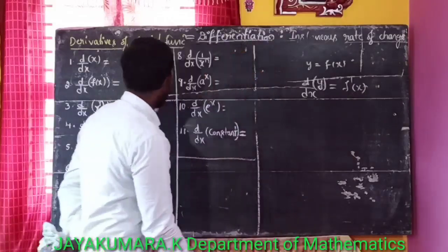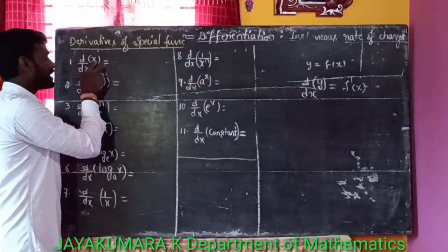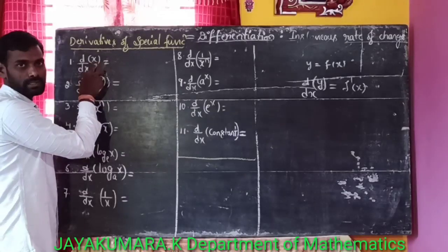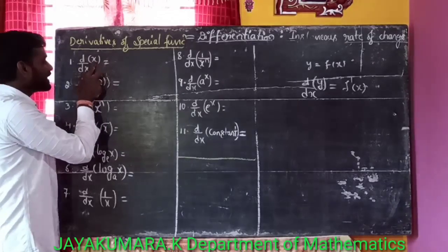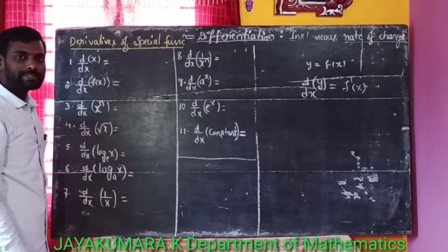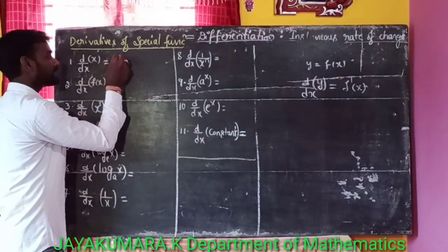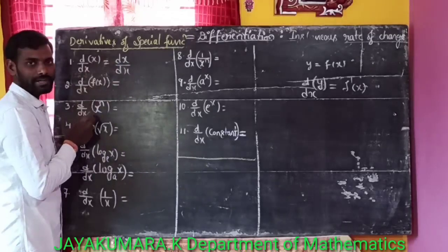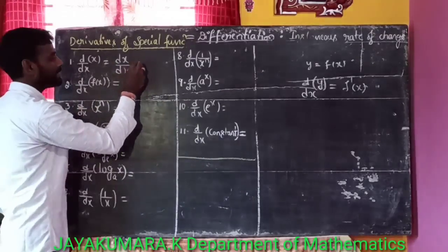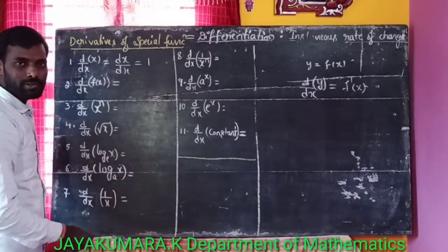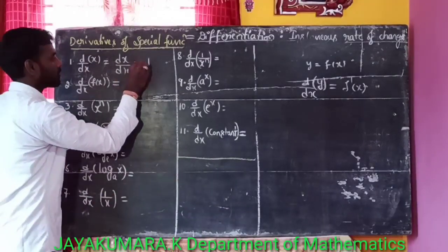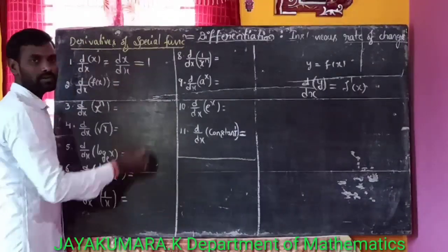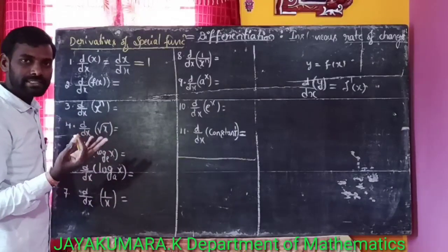But here d by dx of the same variable: the dependent and independent variables are both the same. Then in that case this becomes dx by dx. dx by dx means that value is equal to 1. Anything divided by the same thing is equal to 1.